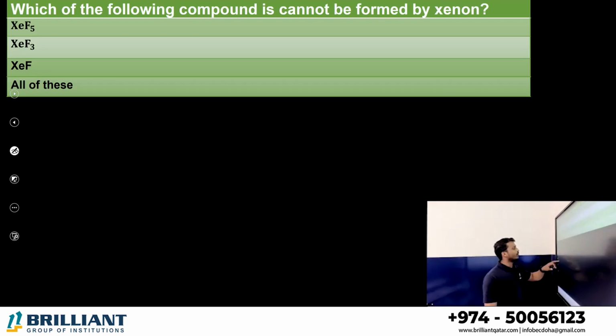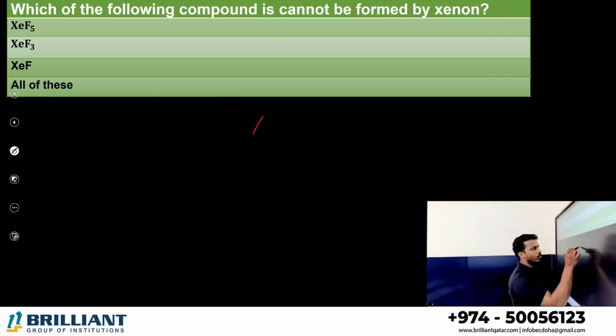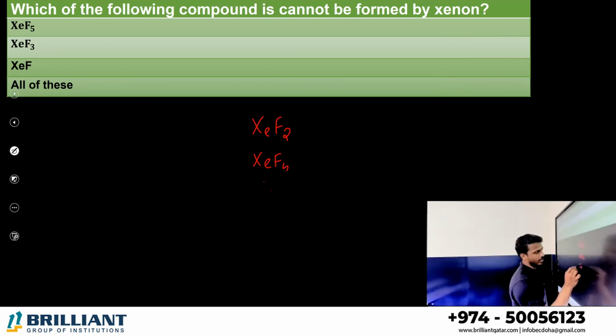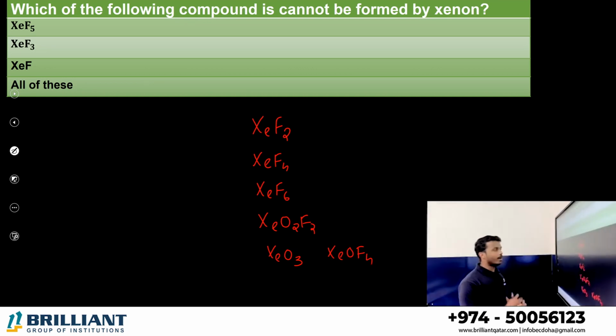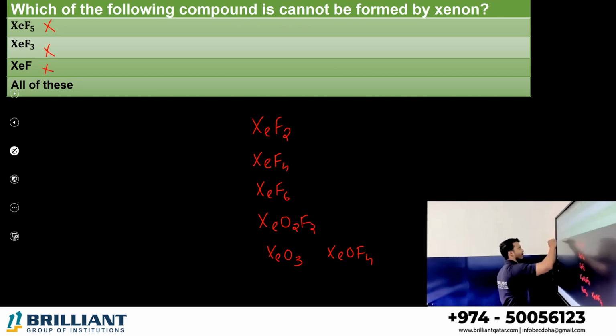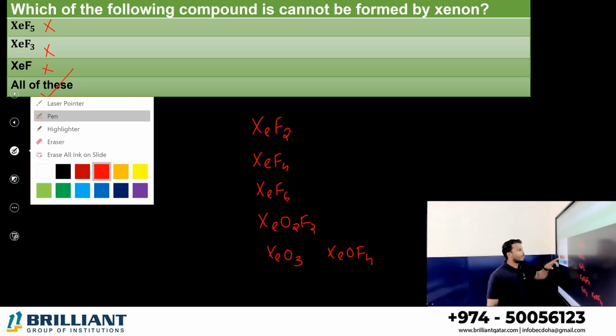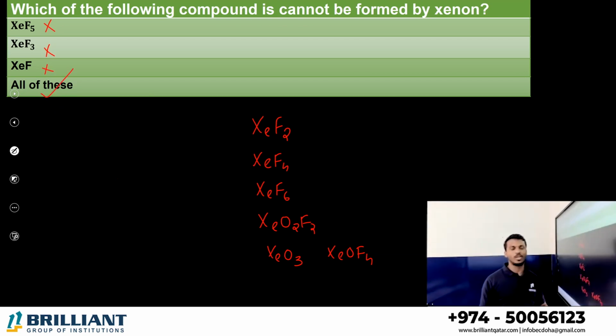Now, which of the following compounds cannot be formed by xenon? Xenon general compounds we studied: XeF2, XeF4, XeF6, right? Another compounds like XeO2F2, XeO3, XeOF4, etc. So many compounds are there. But we didn't study XeF5, XeF3, XeF. All of these compounds cannot be formed by xenon. Answer is option D. Why?